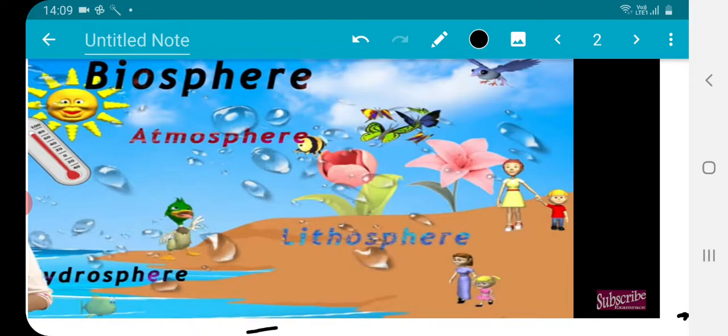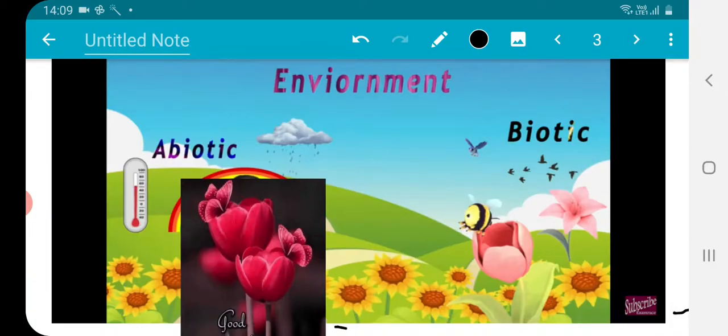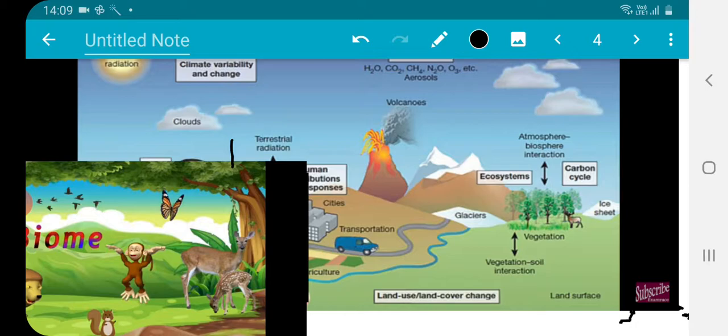We have to study the categories of the biosphere. Then I told you about the environment. All these combine to make the environment, and in this environment we have biotic and abiotic types of resources. Then there is the vast biome, right? We have different types of biomes based upon forest category, in a summed up idea.